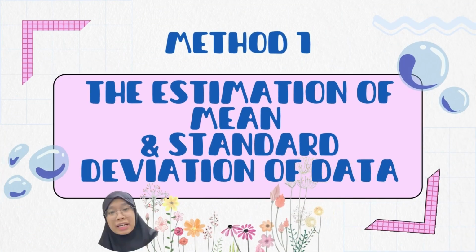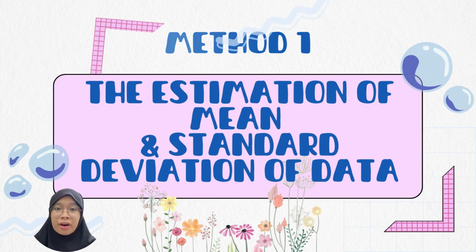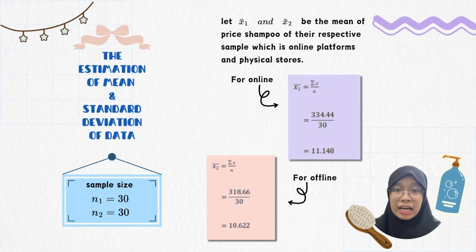Hello everyone, I'm Nur Hazalina. And right now, I'm going to explain about method 1, which is the estimation of mean and standard deviation of data. So let's do the calculation first. As we know, the sample size for both platforms, which is online and physical store, are 30. It's a large sample since the sample size is greater than or equal to 30. And then we can proceed to calculate the mean by using the formula like this.